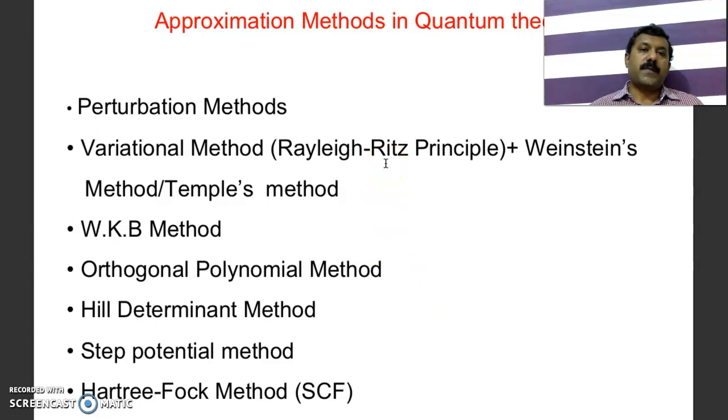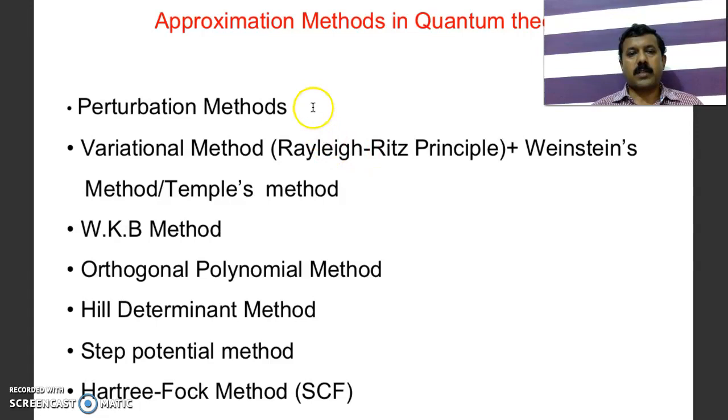Suppose you cannot solve these problems. See, the Schrodinger equation is a second order differential equation, so for all potentials it cannot be solved exactly. When you cannot solve exactly, one can use what is called an approximation method. There are various approximation methods available in the literature.